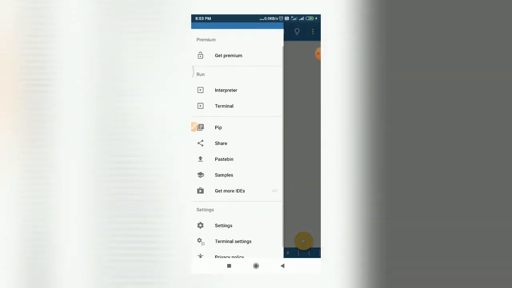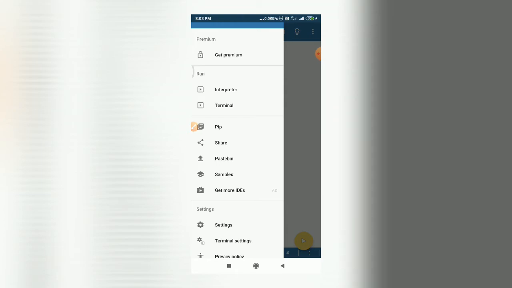Okay, then the next option you have is interpreter. Okay, now what is this interpreter? So basically this interpreter takes the code that you have written in a high level language and it converts the code into the language which your computer hardware can understand. Okay, so an interpreter basically converts high level code to low level code. Low level code means machine level code or byte code, 01 format.